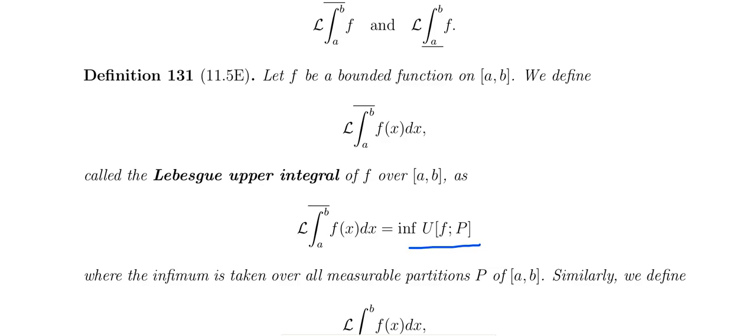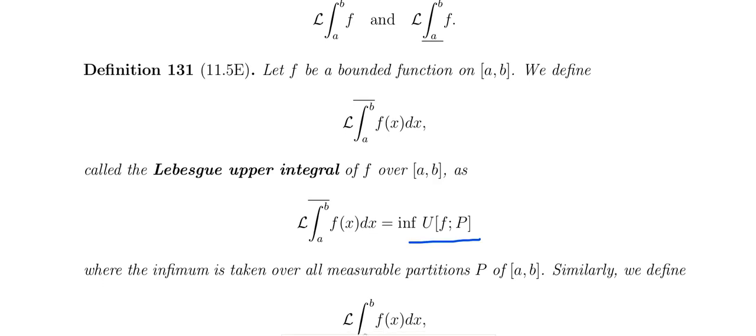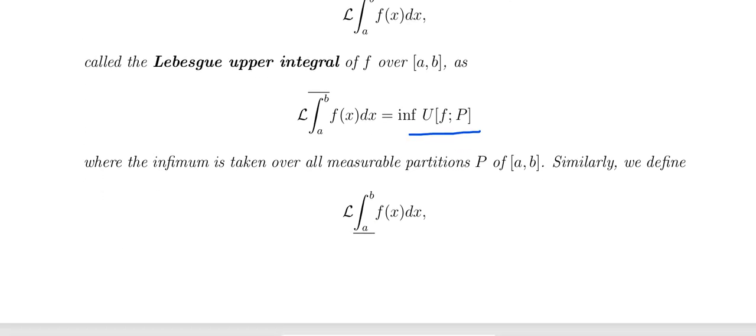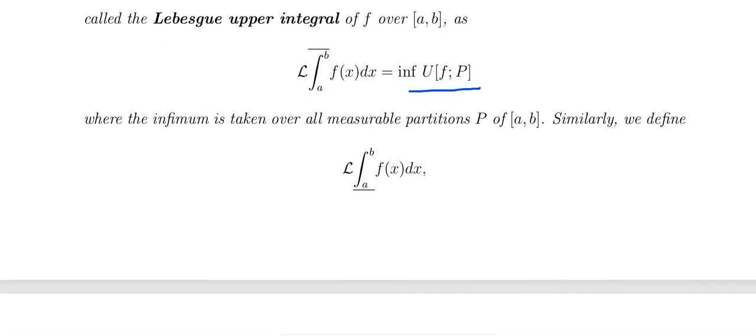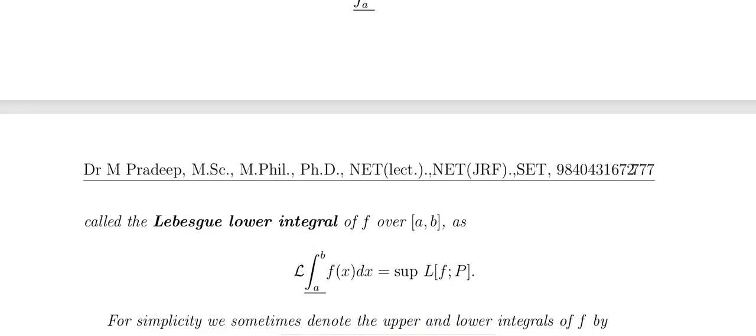This is the same definition, only differing by the measurable partition P of A comma B. The lower integral is defined as the supremum of the lower sum.